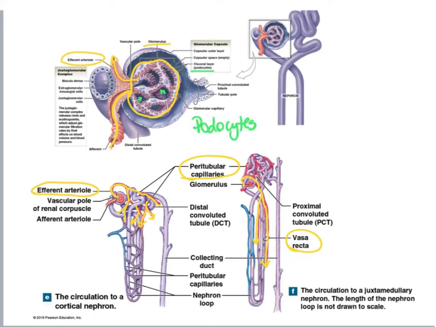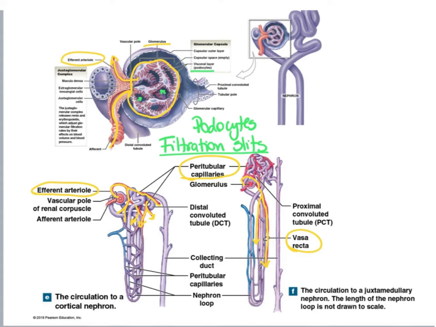And podo means feet, right? And these cells, they look like they have little feet. And between the feet, between those projections, we see the endothelial cells that form the glomerular capillaries. And through these little spaces, which are named filtration slits, is where blood plasma with substances in it will leak.